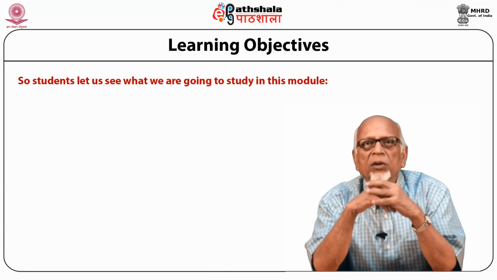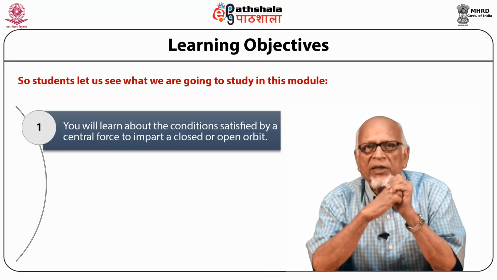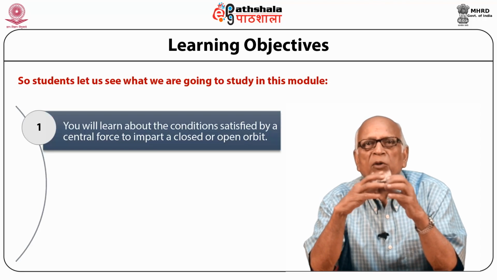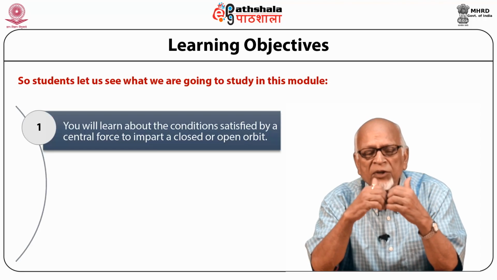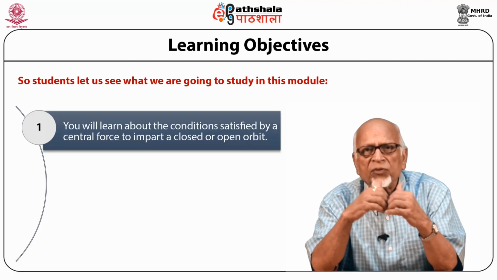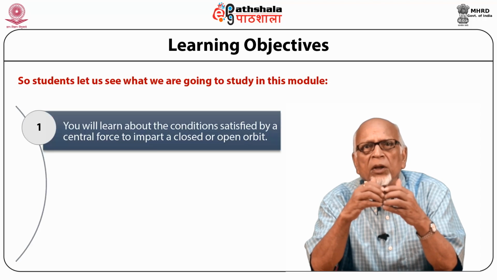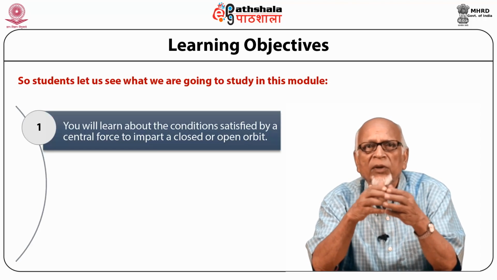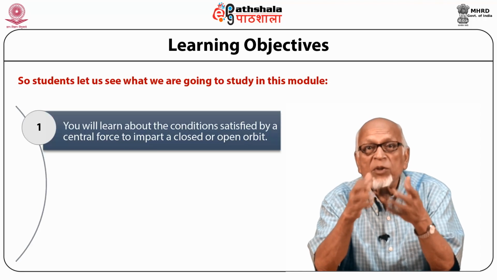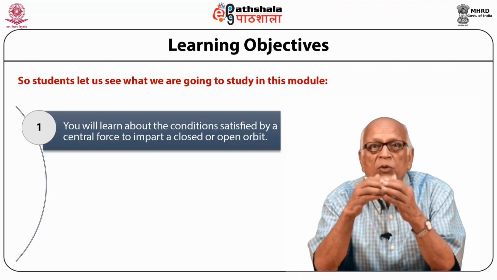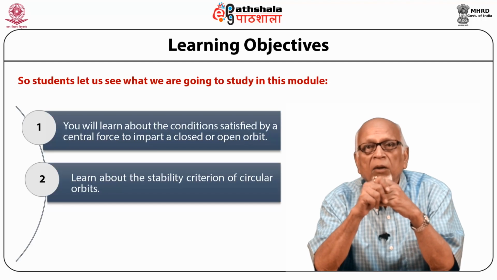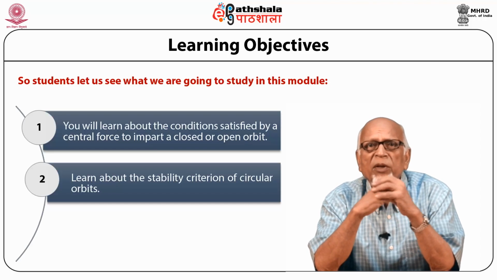After studying this module, you will be able to understand the conditions which are satisfied by a central force to impart a closed or open orbit. Because in the unit prior to this, we saw that in the central force, the orbit can be an open orbit like a hyperbola or a parabola, or a closed orbit like an ellipse or a circle. So we will now study the condition which has to be satisfied by a central force to give an open or a closed orbit. Then we will learn about the stability criteria of circular orbits,